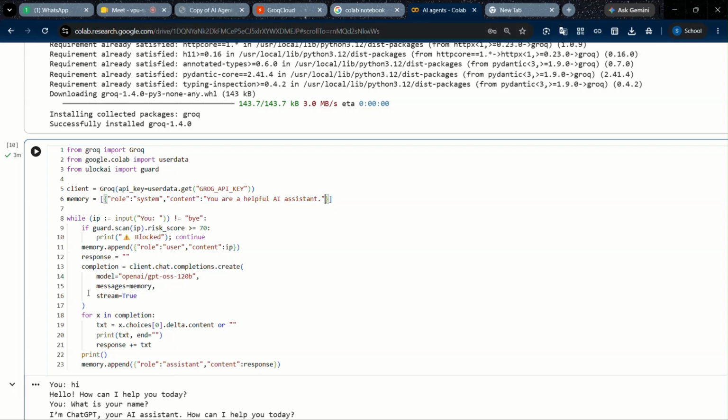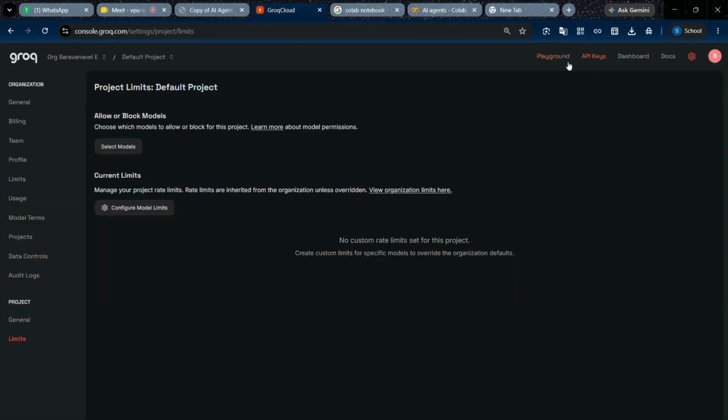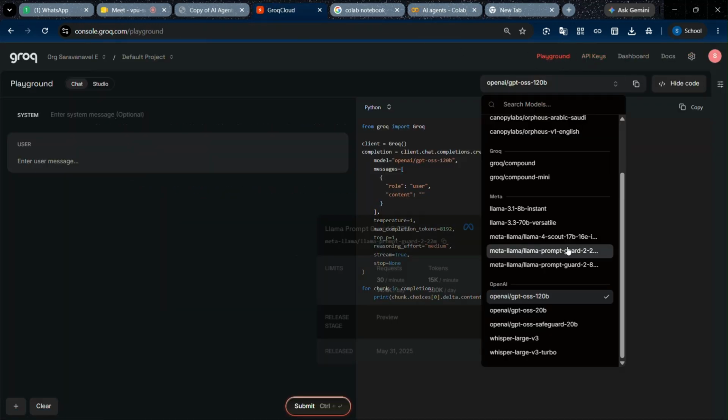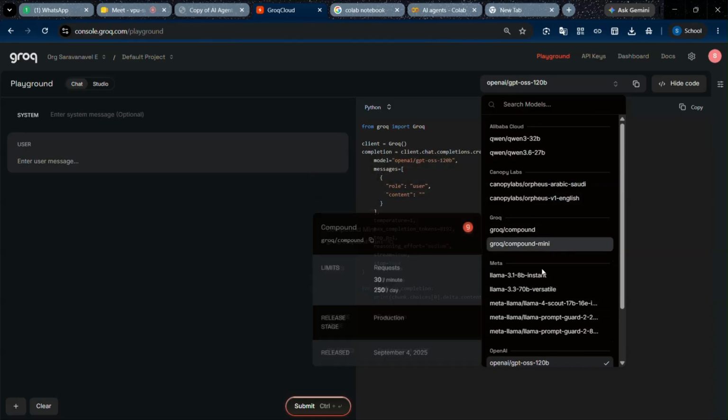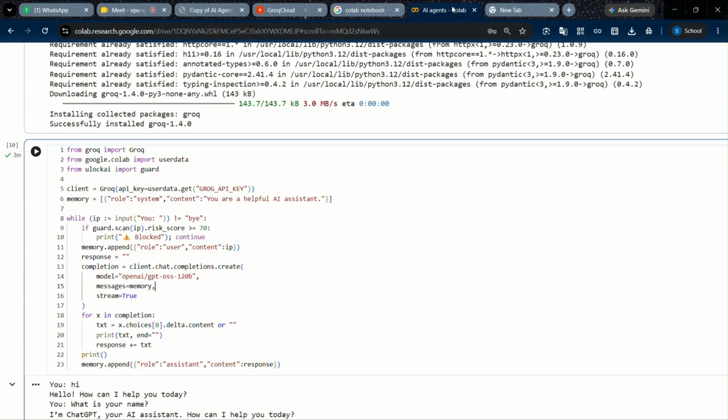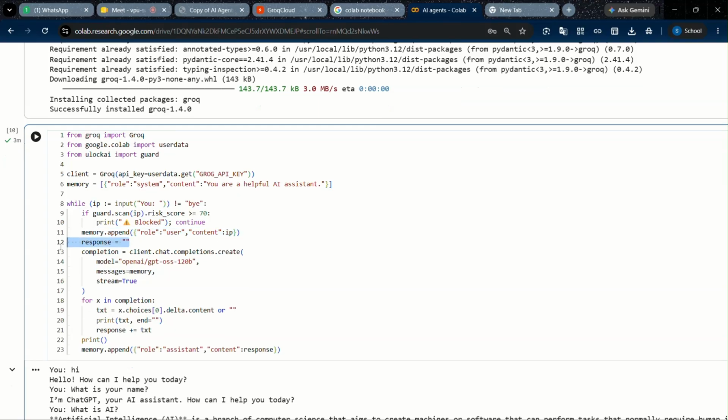Here we use the OpenAI GPT OSS model. We can use multiple models. If we want multiple models, we can choose them here. The input will be stored in memory for future reference, and this is the empty string. Initially the agent did not generate any output, so we need to store it and create an empty string. In this line we call the model, and we give the memory as the message to the model.